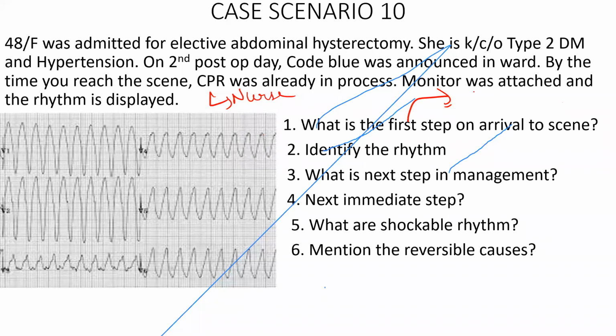Check first for pulse, confirm there is a cardiac arrest. Confirmation is by checking airway, breathing and circulation at the same time. Check the pulse and the breathing at the same time. That is the first thing you have to do when you arrive at the scene of cardiac arrest. Okay, good. Where is the pulse you look for in adults? The carotid pulse, one side.